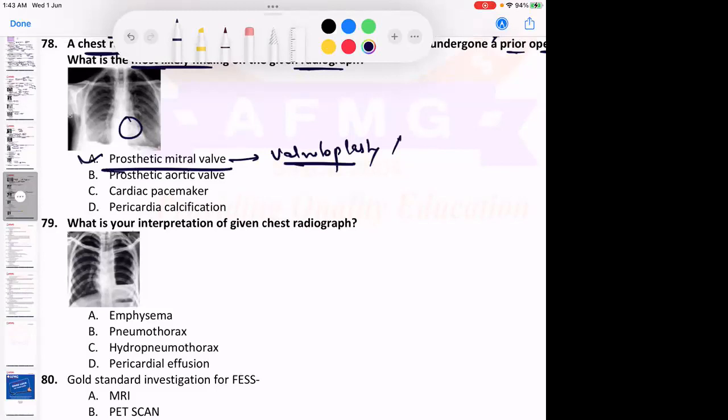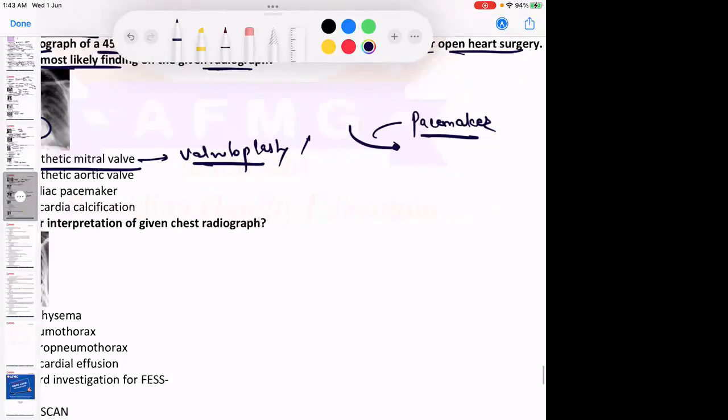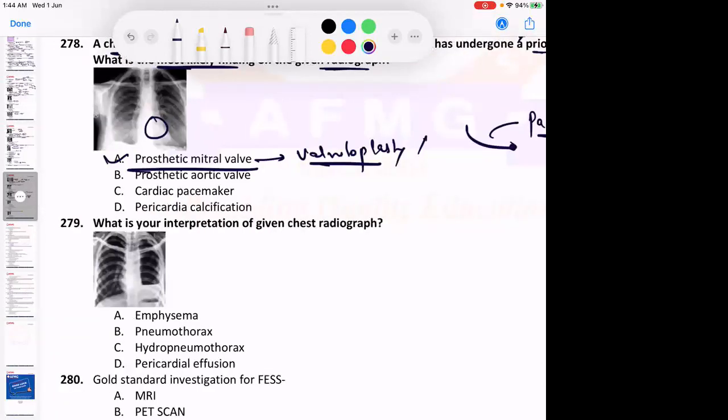mitral valve. Okay. और अगर मैंने बोला एक और क्वेश्चन था जहाँ पे you are seeing a cord. अगर cord या wire दिखती है हार्ट में कहीं, that is usually suggestive of a pacemaker lead. ठीक है, वायर या लीड दिखती है, that is suggestive of a pacemaker lead. Single lead pacemaker is usually in the right ventricle. August का क्वेश्चन था ये.